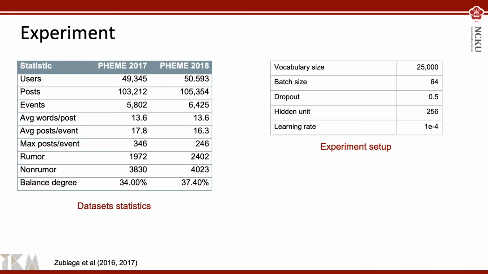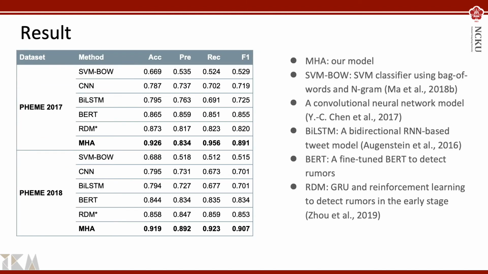We compare our model with the following models. First, SVM BOW is a SVM classifier using bag of words and n-gram. Second, CNN is a convolutional neural network model. Third, BiLSTM is a bidirectional RNN-based tweet model.